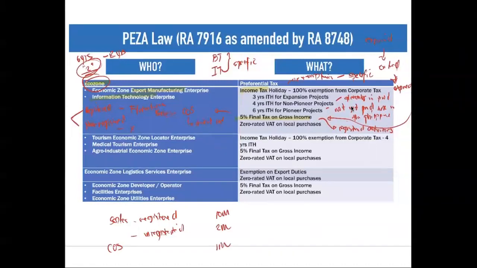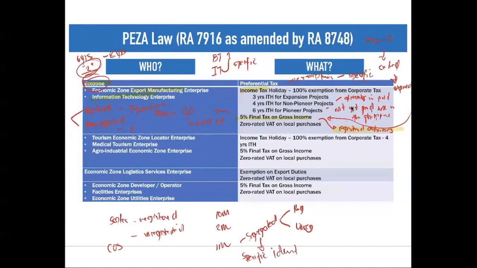Now, if you are to compute, the cost of sales must be properly segregated. So when we say properly segregated, you must point it out whether it is for registered or unregistered. Because when we talk about gross income, it pertains only to purely your registered activities. So what you need to do, you should segregate it. Question is the problem if ever you cannot segregate it. Because when we say segregate, you do specific identification, meaning you identify whether that particular cost is for your registered or for your unregistered or non-registered enterprise.